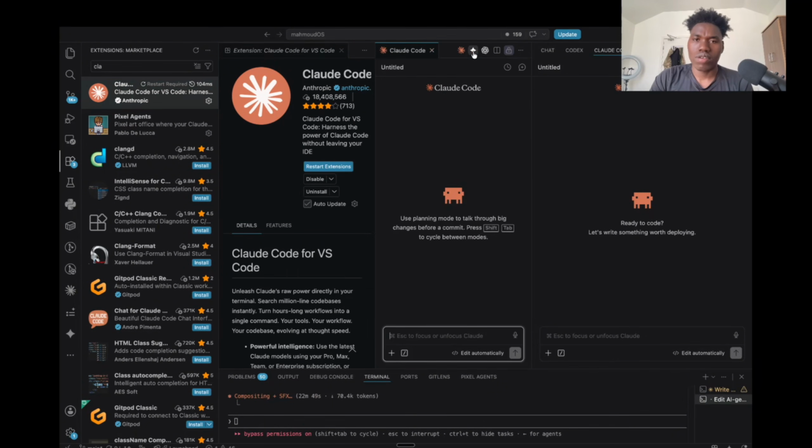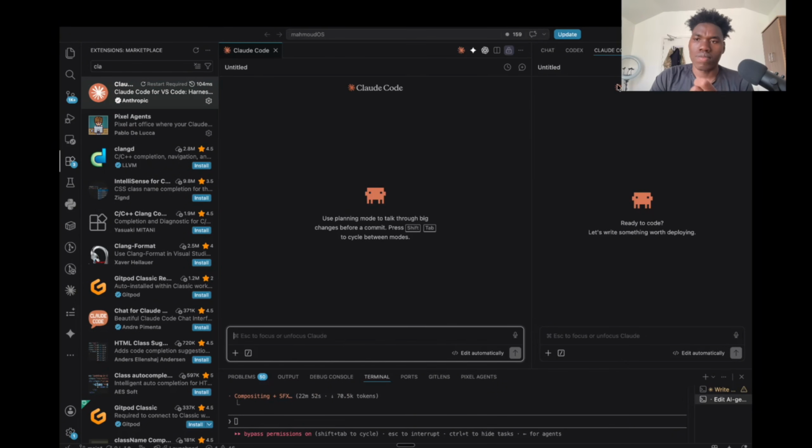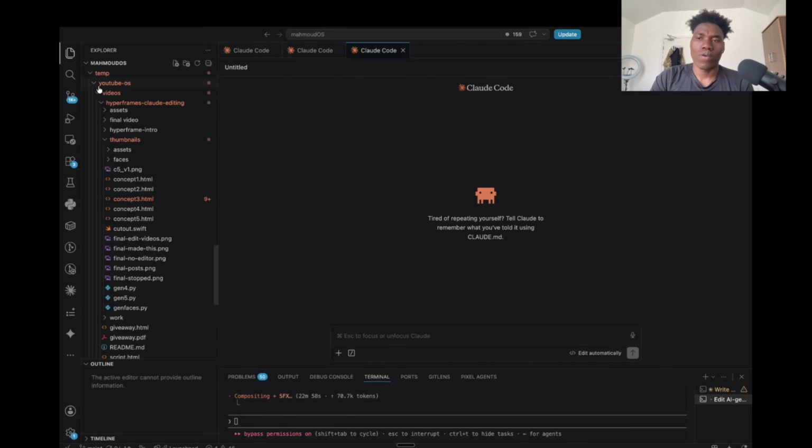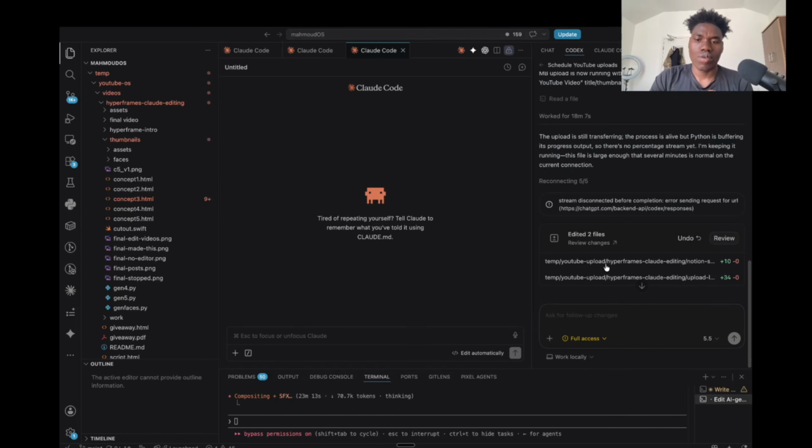So when you click on that, this Claude agent will open, and of course you can open as many agents as you want, all working in the same folder. And the third reason I use VS Code over the desktop app is, as you can see, I have other agents here as well. I have Gemini, I have Codex. I could open them as well, all working in the same folder.